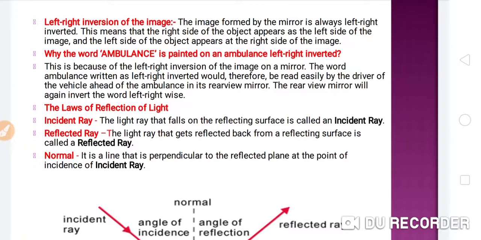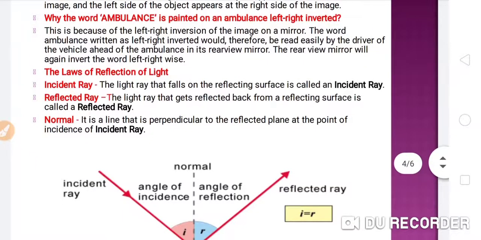The word ambulance written left right inverted would therefore be read easily by the drivers of the vehicle ahead of the ambulance in its rear view mirror. The rear view mirror will again invert the word left right wise, so it will be readable.